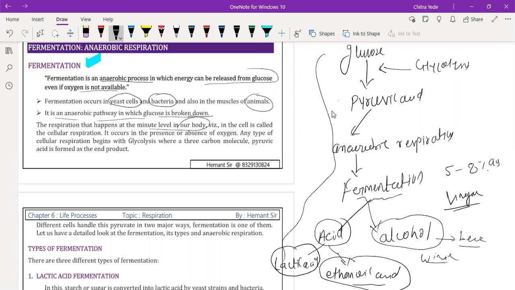Yes, beta. Can you check the waiting room once? Xavier is there, but I think the network is not working properly on his side. Xavier, are you there, beta?